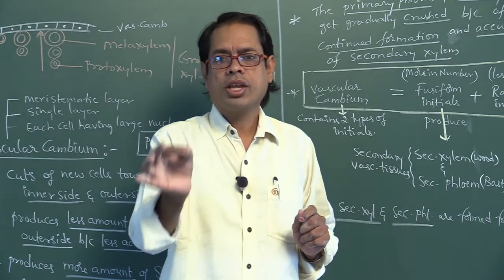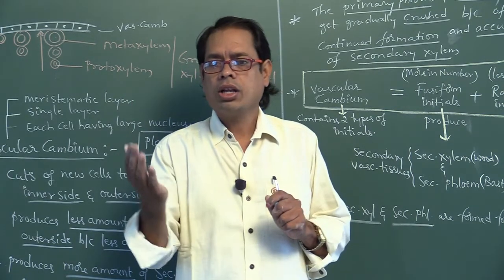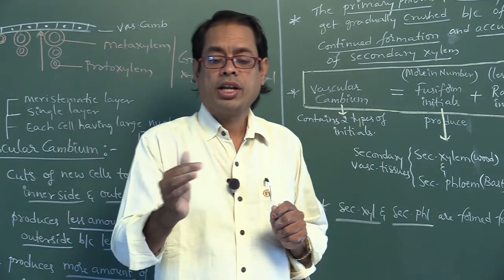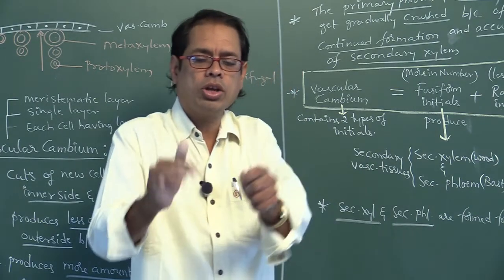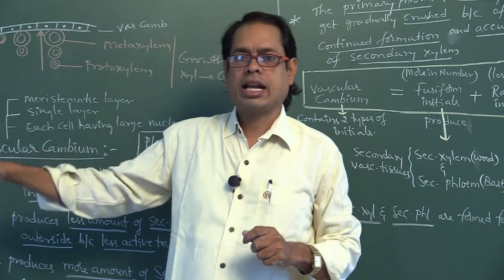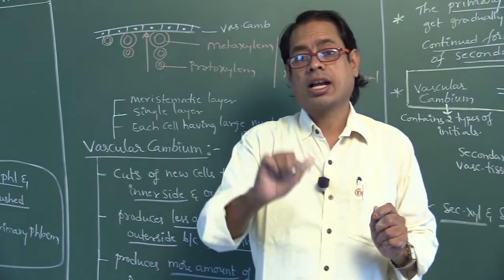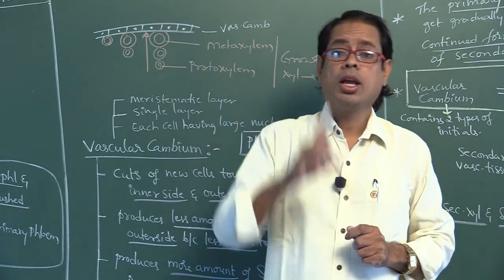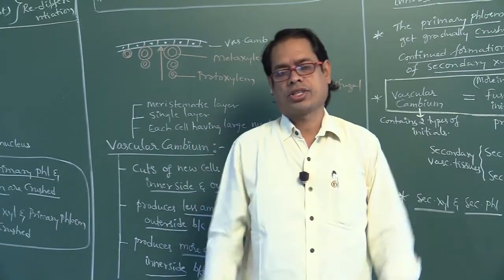Later on, formation of intervascular cambium. Later on, intravascular cambium and intervascular cambium join together and form vascular cambium. Now this vascular cambium finally produces secondary phloem towards the outer side and secondary xylem towards the inner side. Secondary xylem and secondary phloem are formed from vascular cambium by periclinal divisions, by a process called redifferentiation.